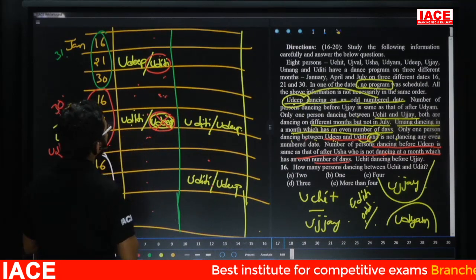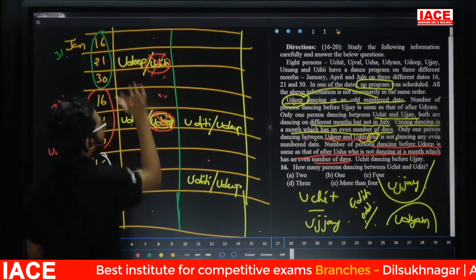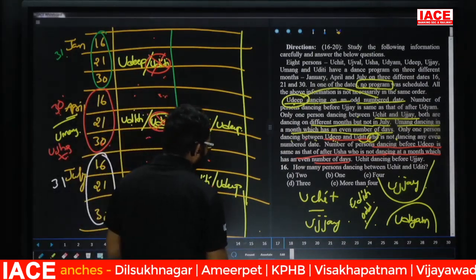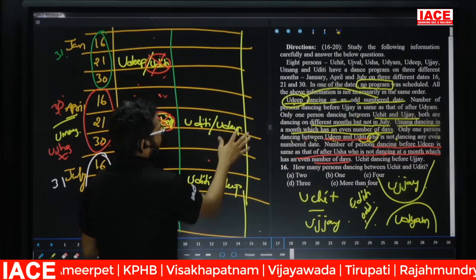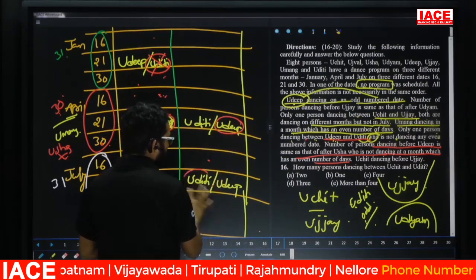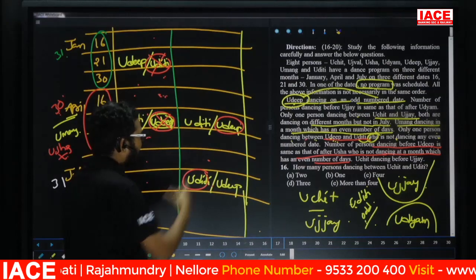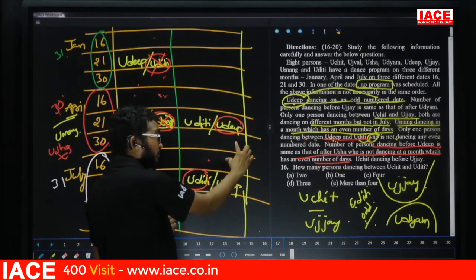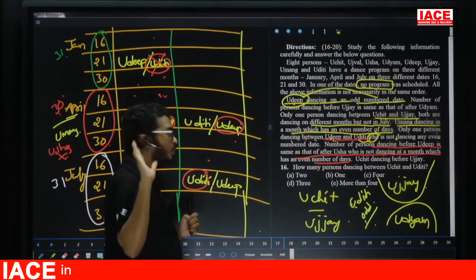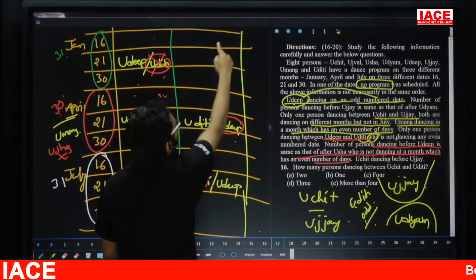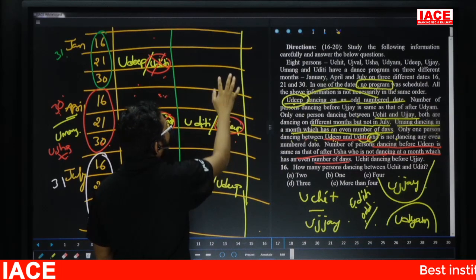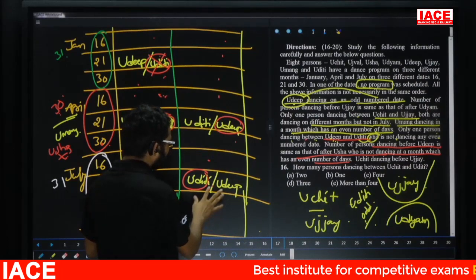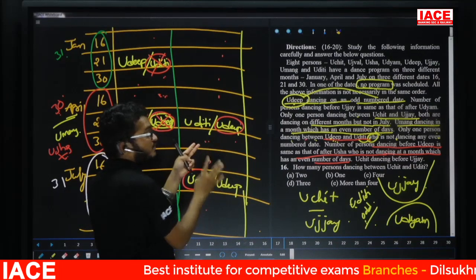Now this one is what? Uditi. Now this one is Udip. In this case, friends, suppose I take this one as Udip. Now this one is Uditi. Between Udip and Uditi, we are having one. That means here we are having 2 days. That means one day is no program. Now before Udip, how many persons? How many programs are we having? 1, 2, 3, 4. Then after Usha also 4 programs. 1, 2. Out of these two only one day we are having a program.